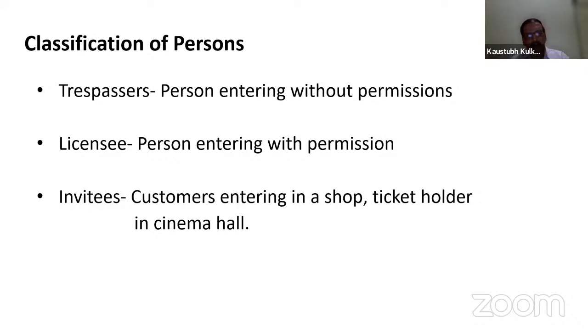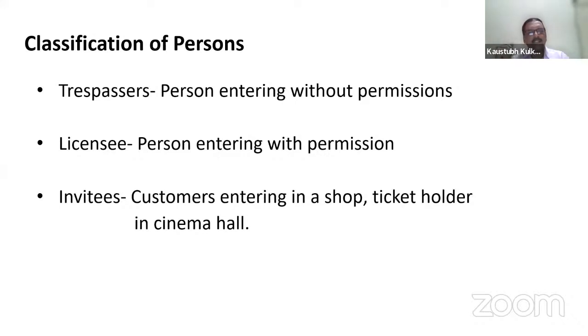So if trespassers are coming into a particular home without any permission, and any liability arises to these trespassers, it is not payable. The homeowner or house owner is not liable to pay such liability or compensation, because the trespassers have arrived without the permission of that homeowner or house owner.